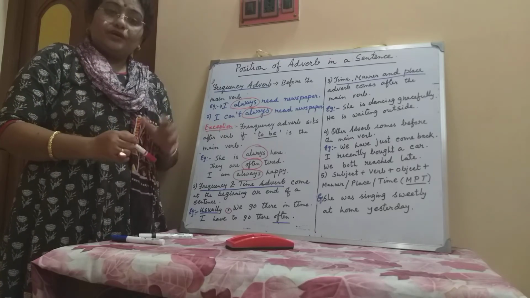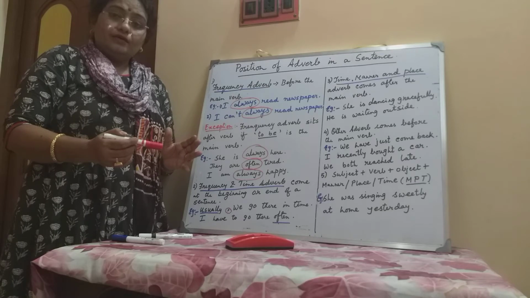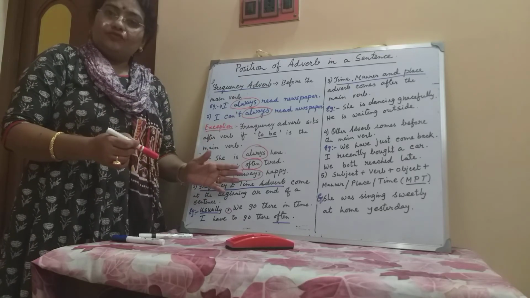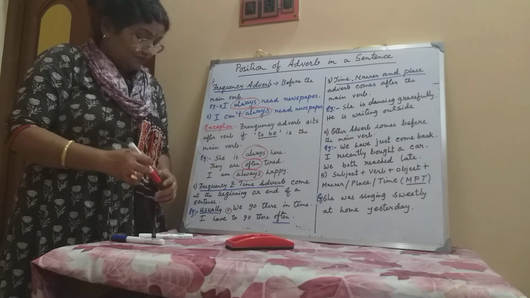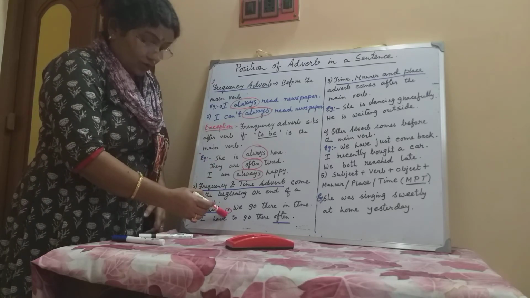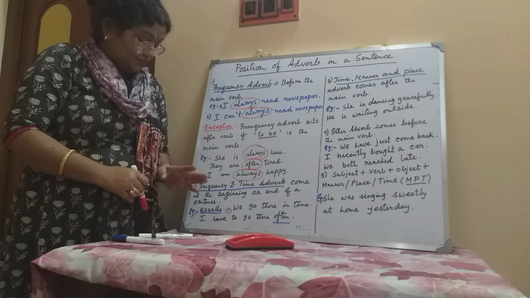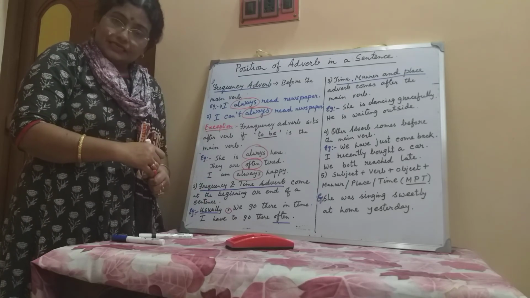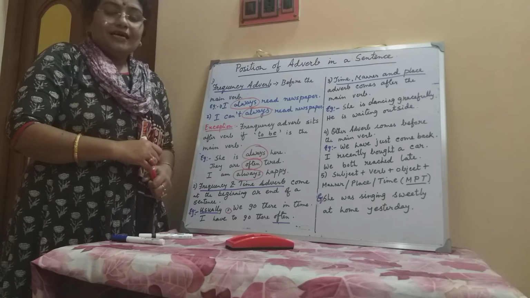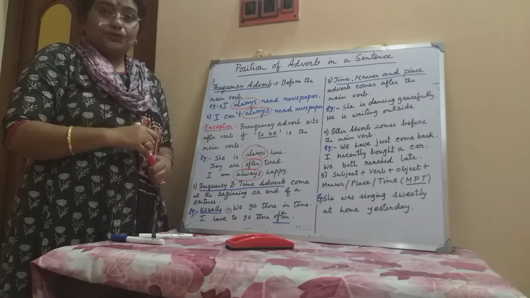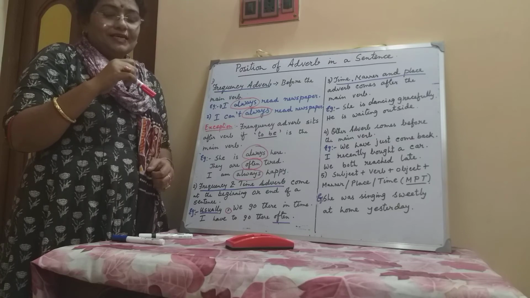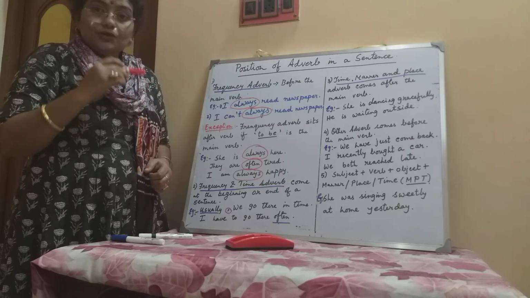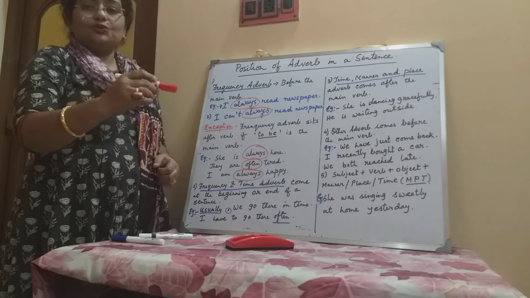So to emphasize, we can use the frequency or time adverb at the beginning with a comma, like usually, normally or soon. Soon, we will get good news. Then we are giving emphasis on soon, and then we put a comma.